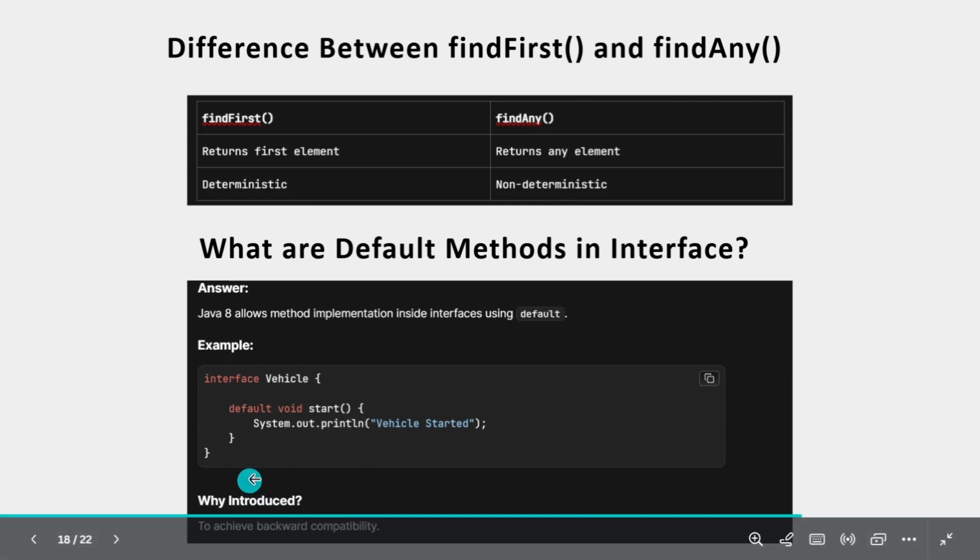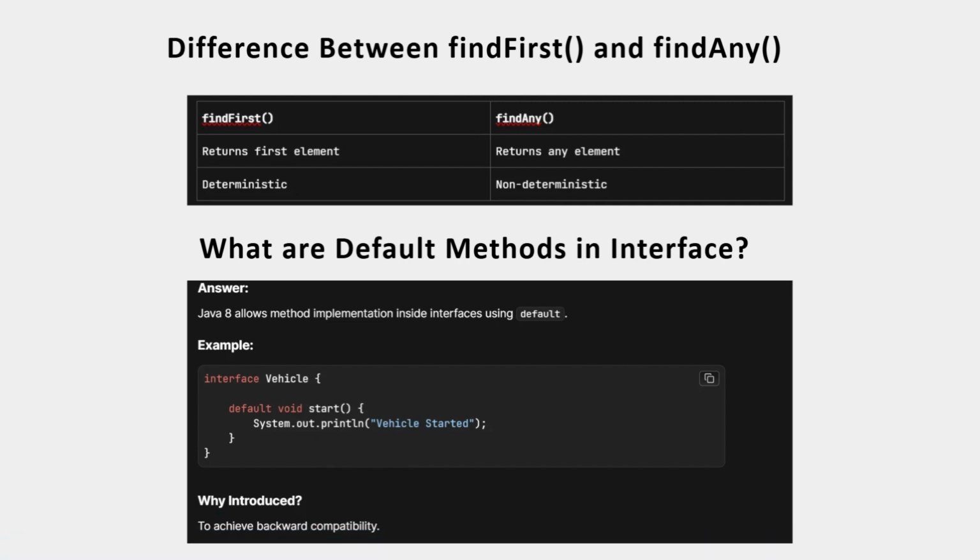Why they were introduced: let's say the Vehicle interface initially has one abstract method and some other classes implement it. If I add any new abstract method to this interface, the implementing classes must implement the newly added abstract method. That's why they introduced default methods.